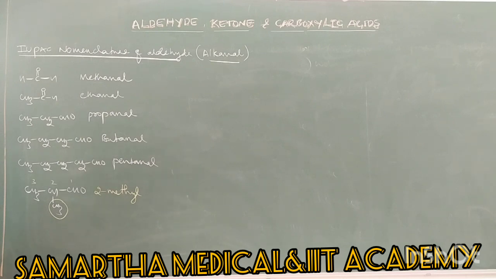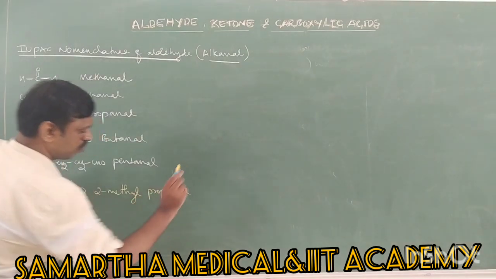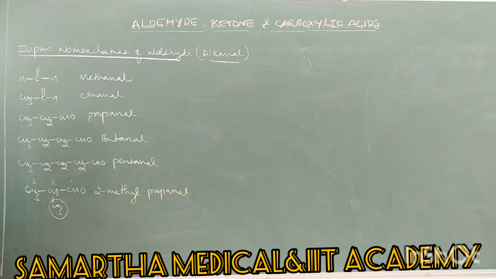We use only numbering. Therefore 2-methyl propanal.